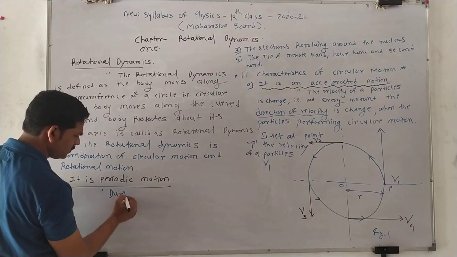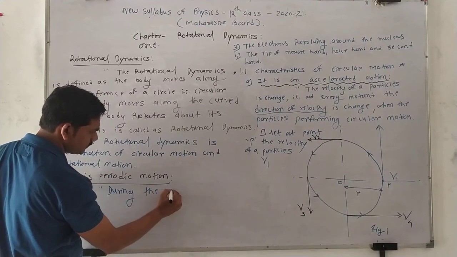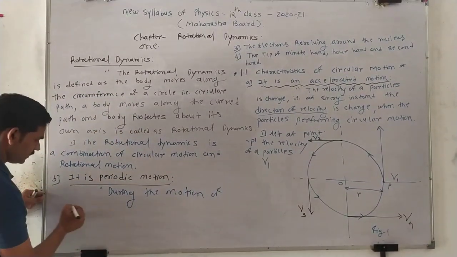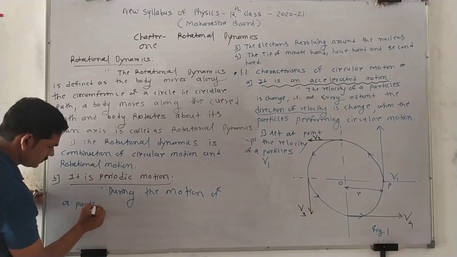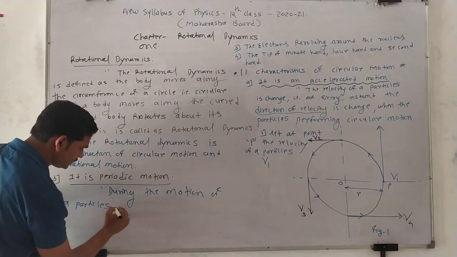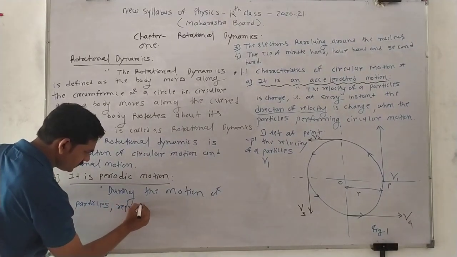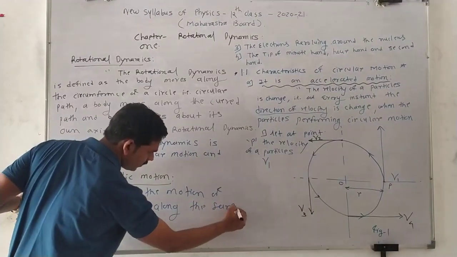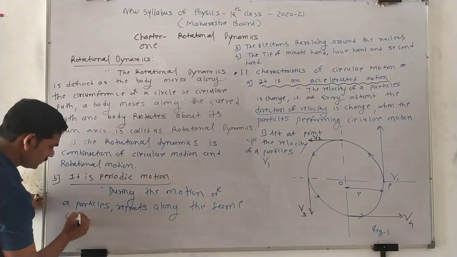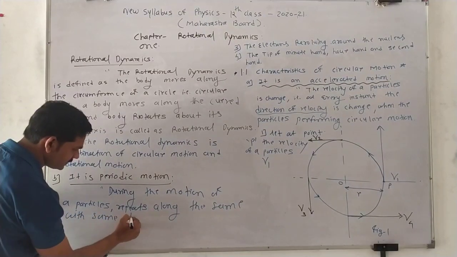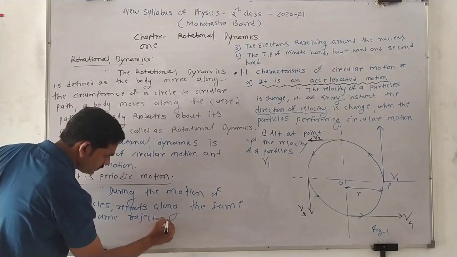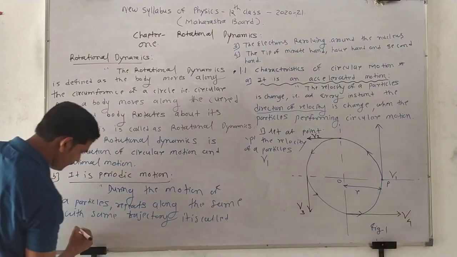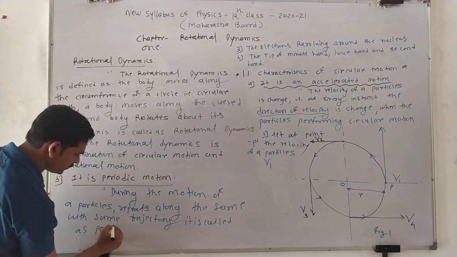During the motion of a particle, if the motion repeats along the same path, along the same path with the same trajectory, it is called a periodic motion.